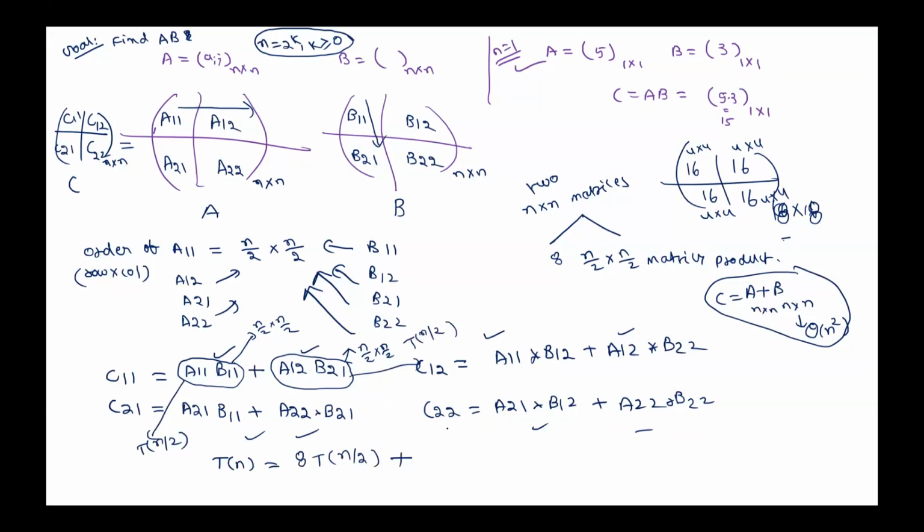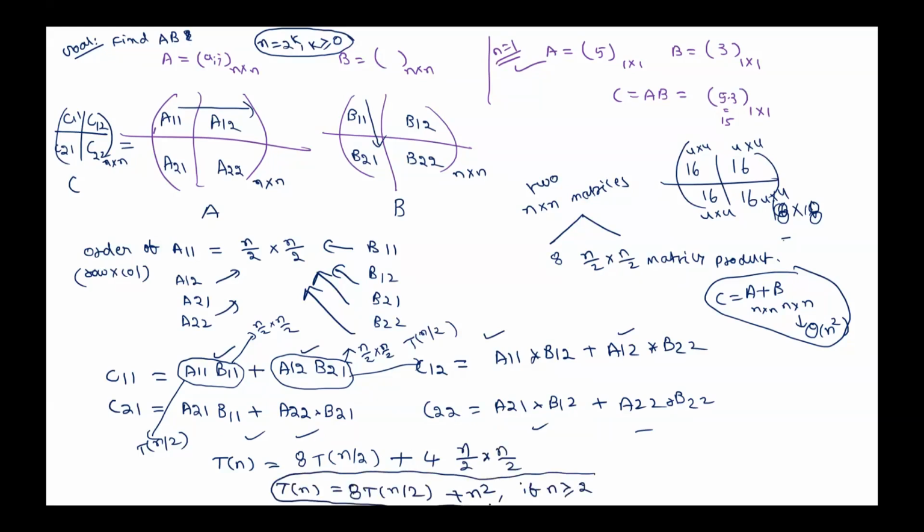How many times do we need to perform addition? 4 times. Each addition, how much time does it take? N by 2 into n by 2. So this can be written as T of n equals 8 times T of n by 2 plus n square if n is greater than or equal to 2.